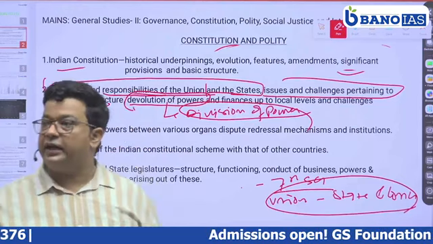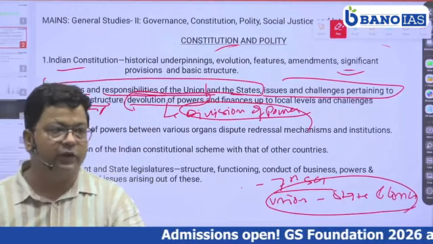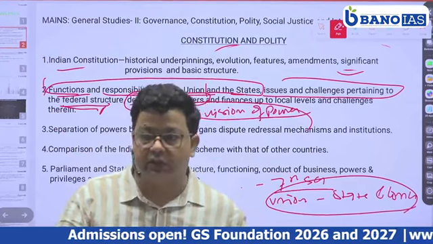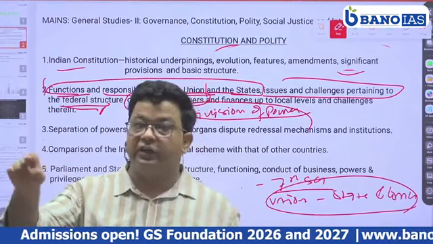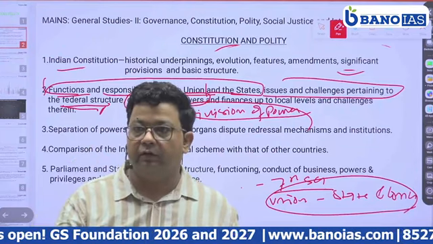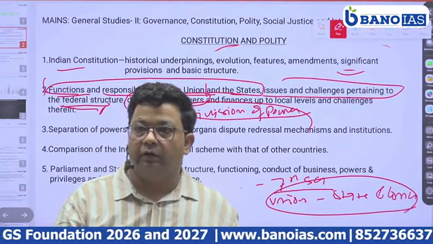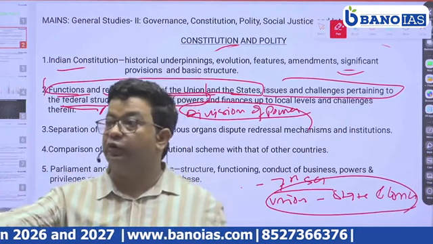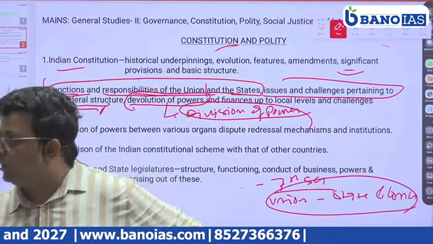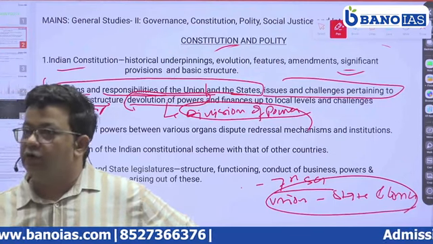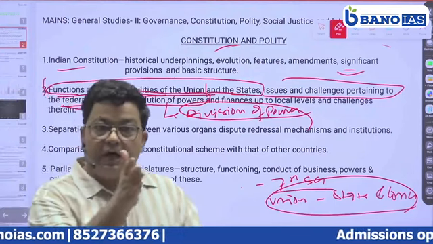Article 249, at a time of national importance. Article 352, national emergency. Article 356, state emergency. Or when two or more states come together and ask the union to make laws for them. So this is the area we need to study.